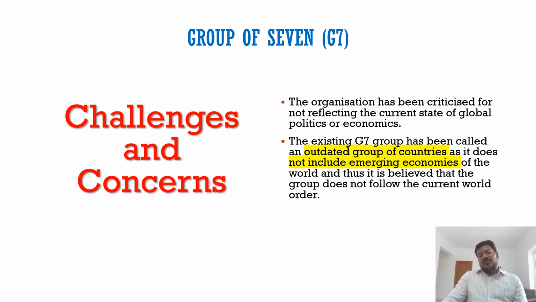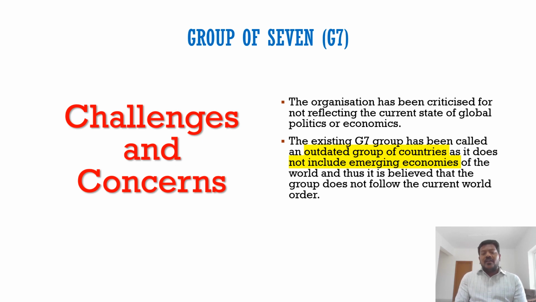The main reason for that is this group does not include emerging economies. That means the developing countries. As we discussed, G7 is a group of advanced economies, developed countries. So they do not include the developing economies. And today, if you see, the developing economies, the emerging economies, they play a crucial role in many global aspects.